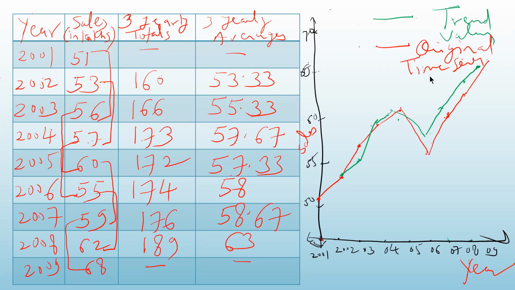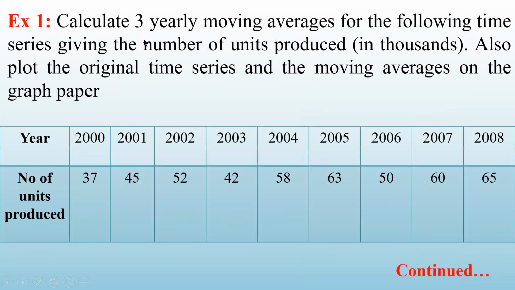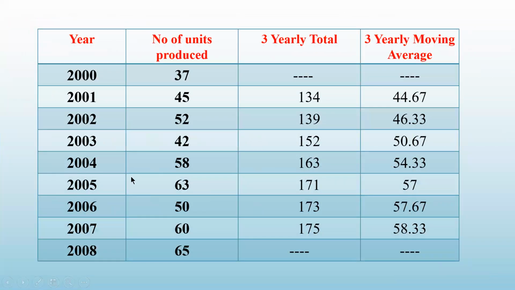So on the same graph paper, you can plot. Now this problem, the first exercise: calculate 3 yearly moving averages for the following time series, giving the number of units produced. Also plot the original time series and the moving averages on the graph paper. So this I have already explained to you, so you can plot it. For my convenience, I have written this table in the vertical way. I'm given here year and the number of units produced. So I have written in 2000, it is 37, 2001, 45, and so on up to 2008, the figure is 65.